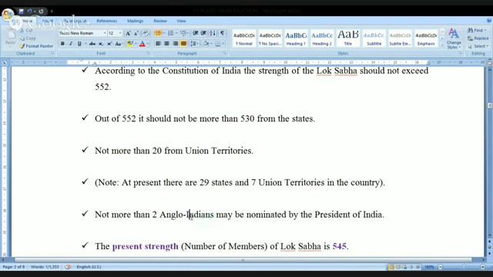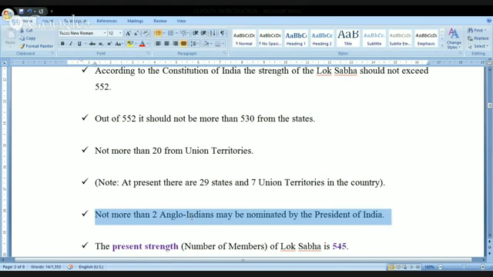Look at this here. Not more than 2 Anglo-Indians may be nominated by the President of India. Meaning, the Constitution has permitted the President of India, if he wants to nominate 2 members to the Lok Sabha, he may nominate, but those 2 members must belong to a community called the Anglo-Indian community. People who do not belong to the Anglo-Indian community cannot be nominated by the President of India.